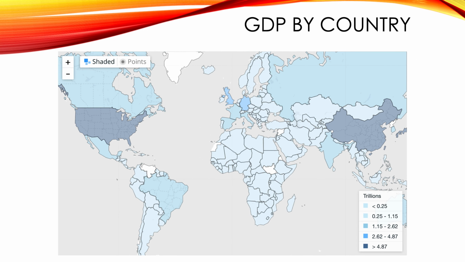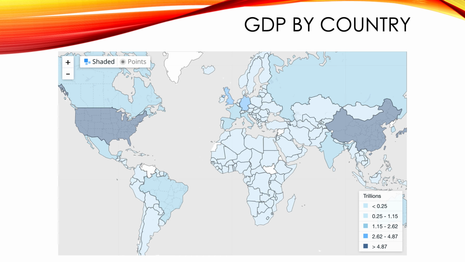So in terms of GDP by country, only a handful of countries like the United States, China, and Japan have a GDP over $4.87 trillion. The rest of the countries of the world have an income of much less than that. So when you hear people say that the United States is the wealthiest country in the world, that's because it is. And China is the second wealthiest country in the world, and Japan is third. Because again, GDP tells us a country's income.